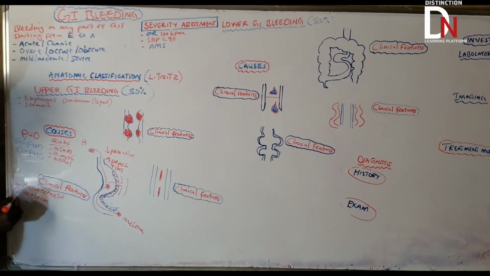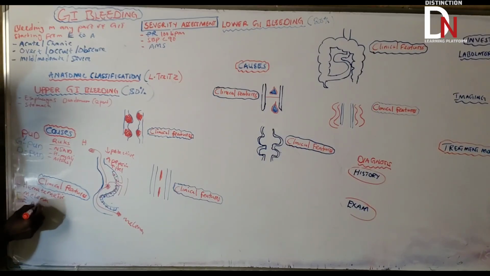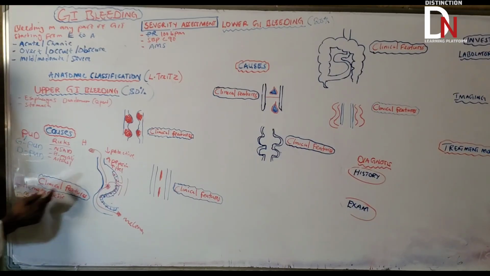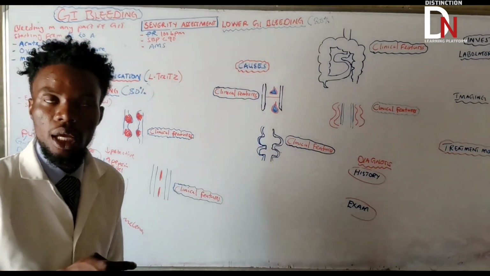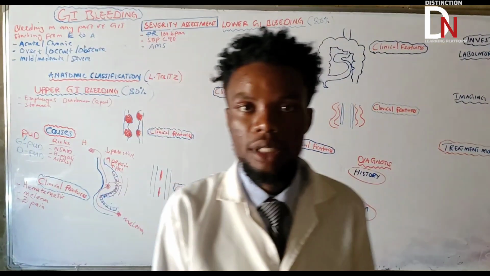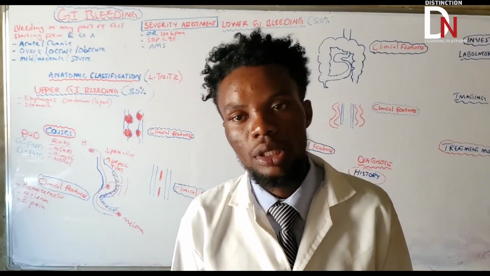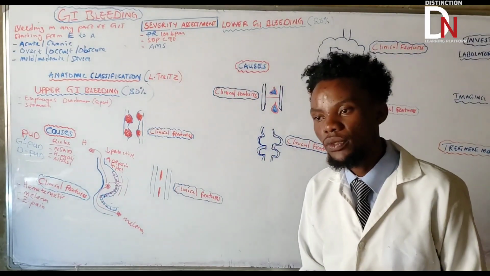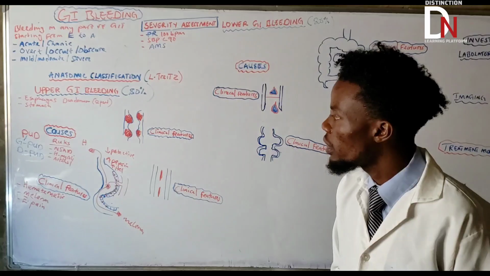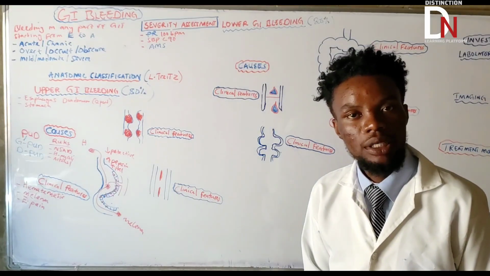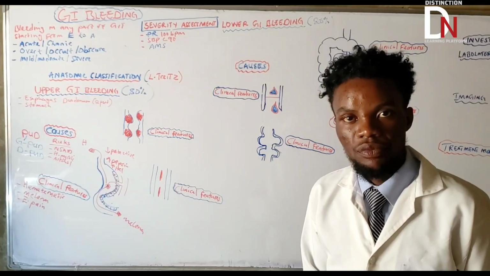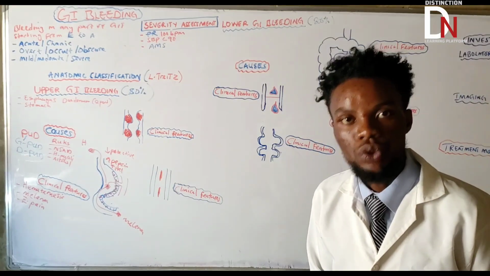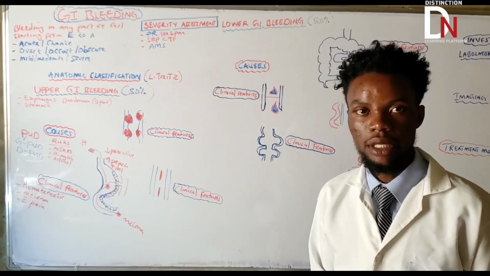What other important aspect of this? We are going to have epigastric pain, because someone is having an ulcer. This epigastric pain is used to differentiate between two important types of peptic ulcer disease, duodenal and gastric ulcer. If someone eats food and they feel relieved, then the cause will be duodenal.